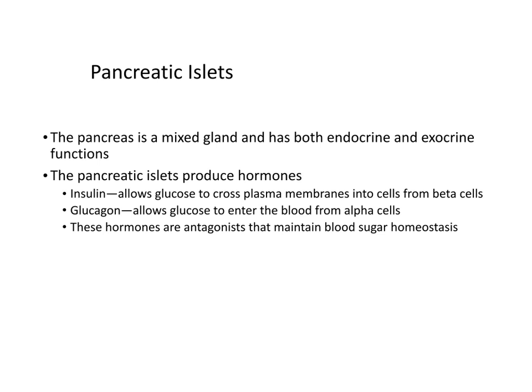The pancreatic islets produce the hormones insulin and glucagon. Insulin allows glucose to cross plasma membranes into cells from beta cells. So insulin is what allows blood sugar, so the glucose that's in your bloodstream, to enter your cells to be used for metabolism. And then glucagon allows glucose to enter the blood from alpha cells. It releases sugars into the bloodstream. So it increases blood sugar while insulin decreases blood sugar. And so these hormones are antagonists, and they help to maintain blood sugar homeostasis.